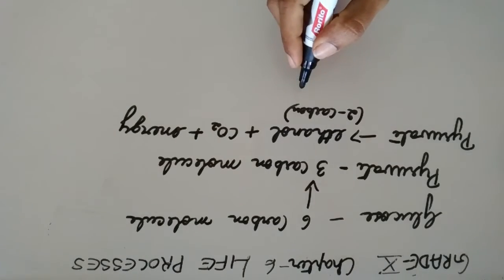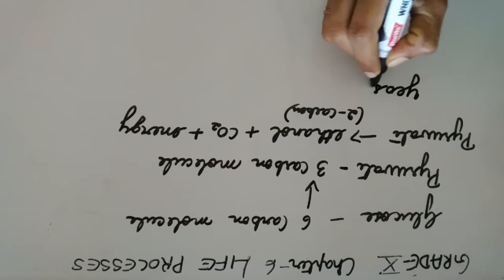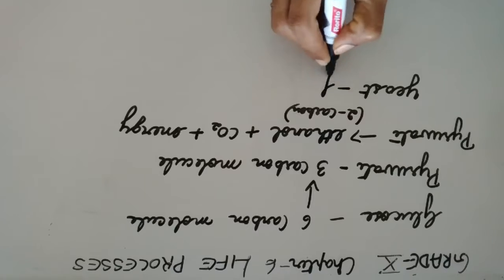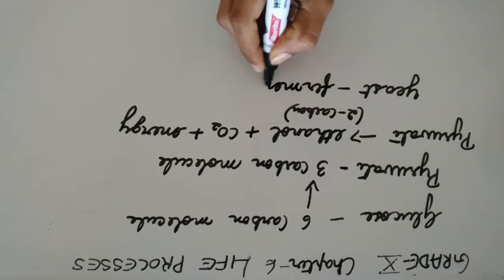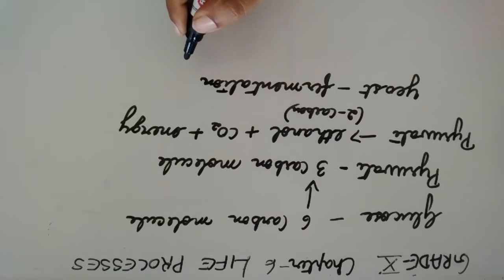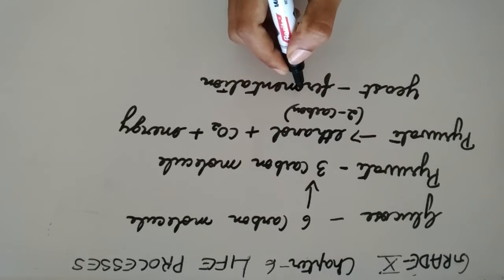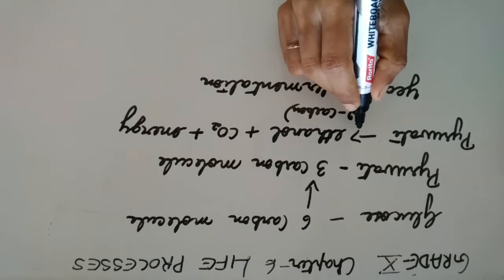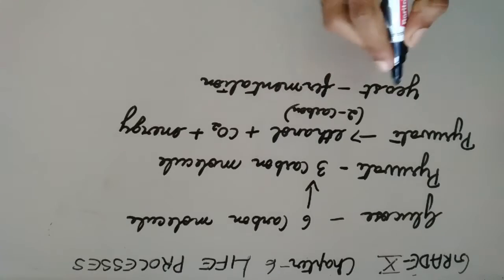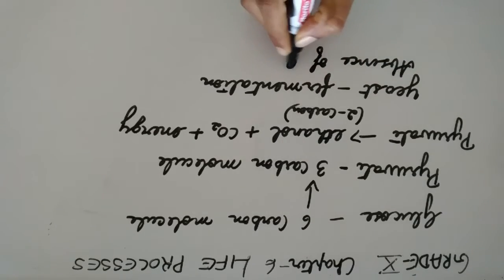And this process takes place in the yeast during the fermentation process. This process takes place in the absence of oxygen.